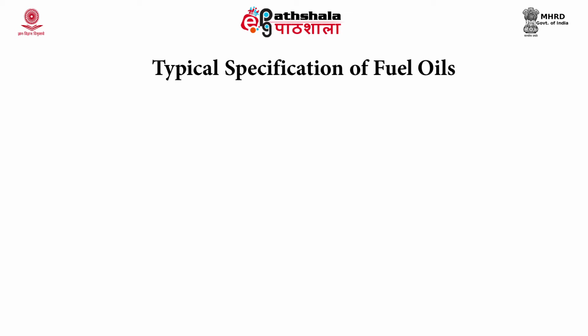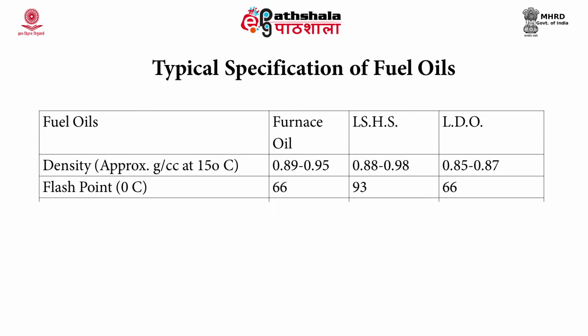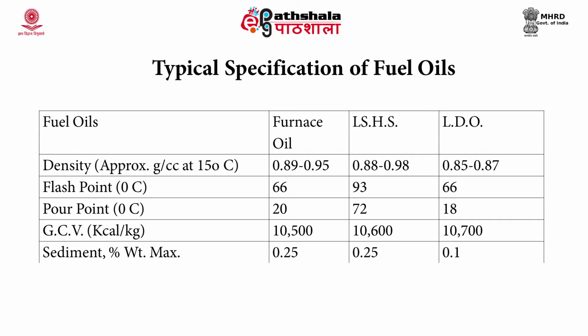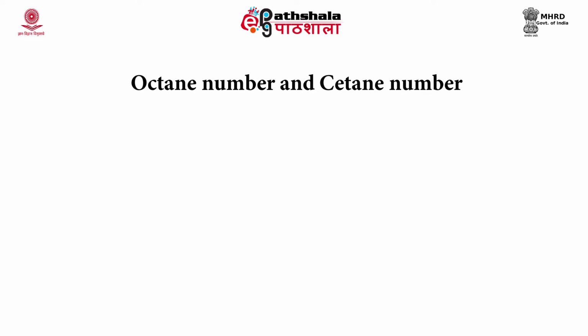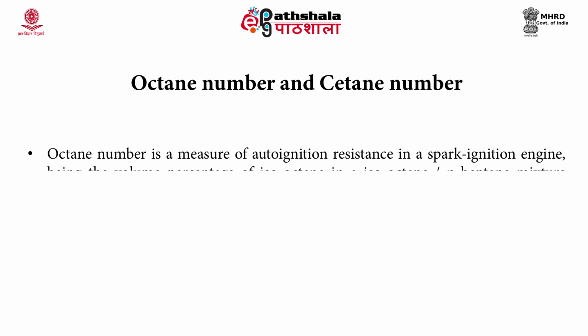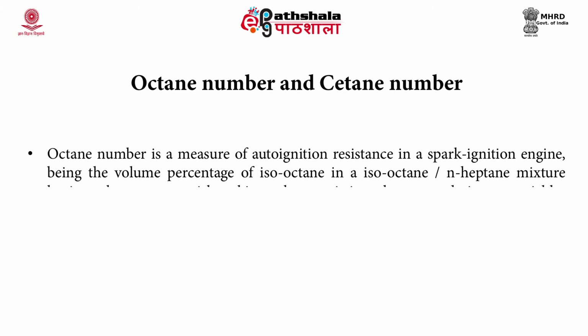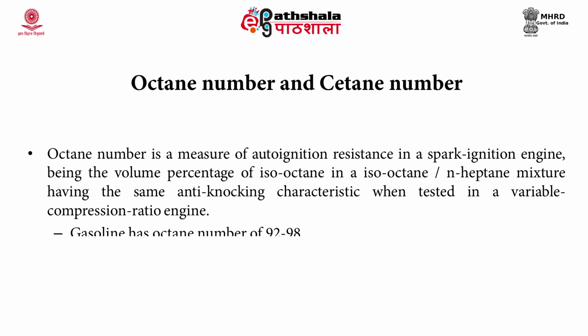This table shows the specifications of various fuel oils. You can see the properties which we have already discussed, like density, flash point, pour point, the gross calorific value, sediment percent, sulphur content, water content and ash content of different oils. Now, what is octane number? This is a measure of auto ignition resistance in a spark ignition engine. It's the volume percentage of isooctane in an isooctane n-heptane mixture having the same anti-knocking characteristics when tested in a variable compression ratio engine. The octane number of gasoline is around 92 to 98.